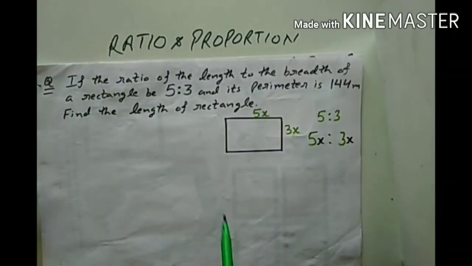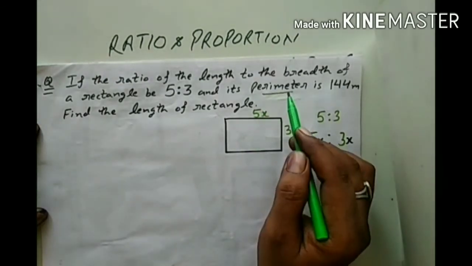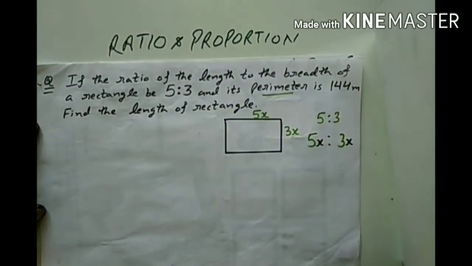Also, we have been given the perimeter. Now we must also know the formula for the perimeter of a rectangle. So I will write the formula for the perimeter of a rectangle.